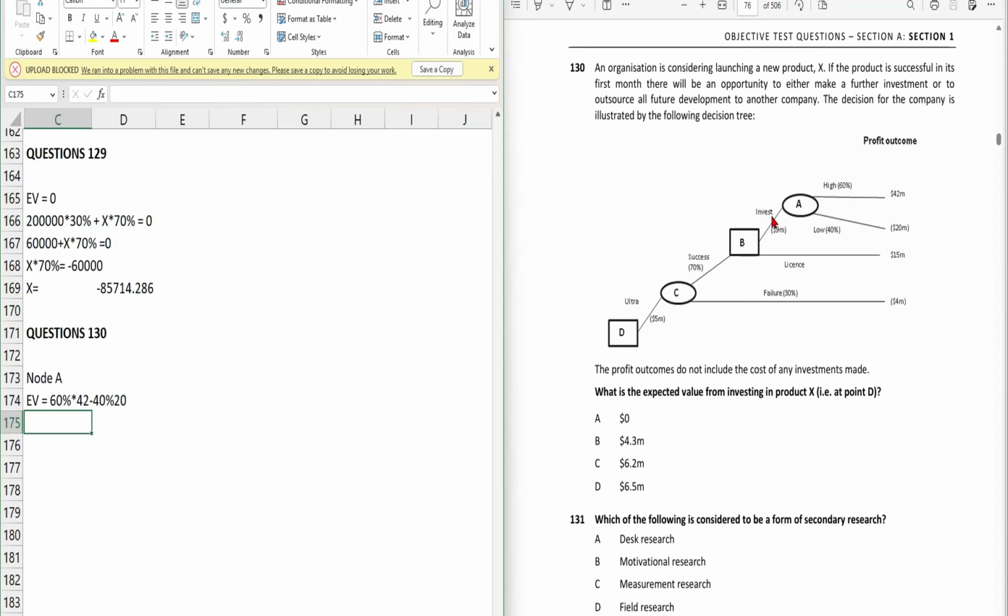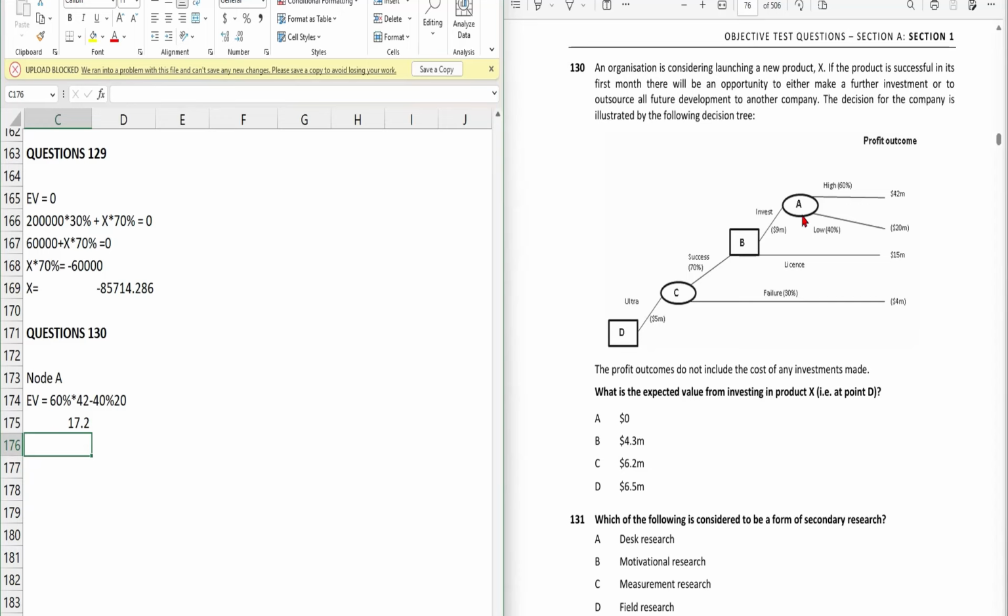But in the investment they have two options, high and low. The chance of high is 60%, which will generate a profit of 42 million, but the chance of low is 40%, which will generate a loss of 20 million, right? I hope you guys understand this tree. Now we need to calculate the expected value at node A, and that is 17.2 million at node A.